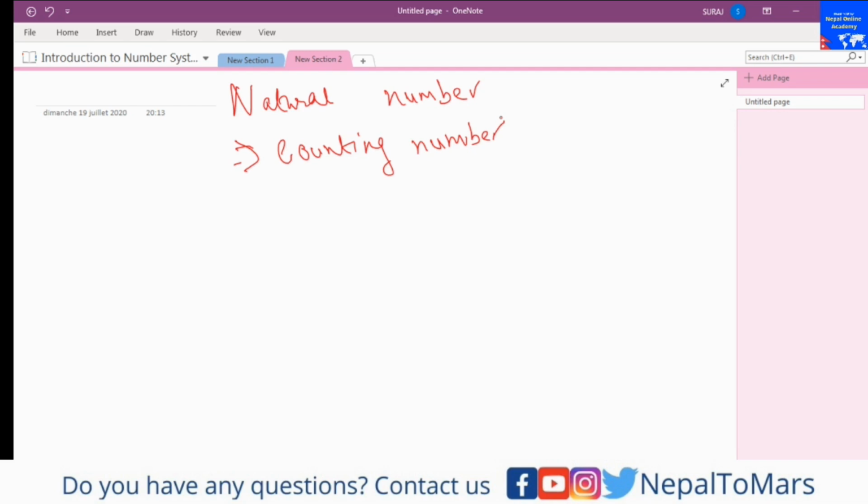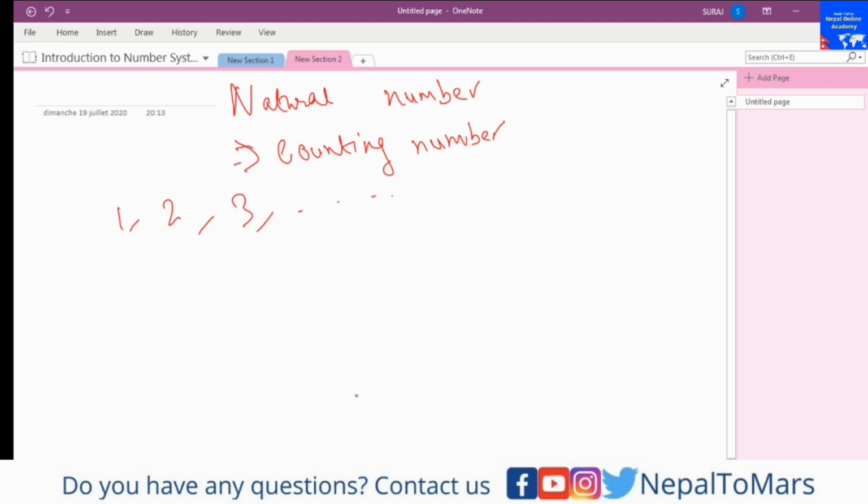So it's very practical. When you count the number of students in a class, you don't have anything between 4 and 5. So either it's 4 or it's 5. There is nothing between it. So we have here 1, 2, 3, and it goes on, right? So it can go up to infinity.